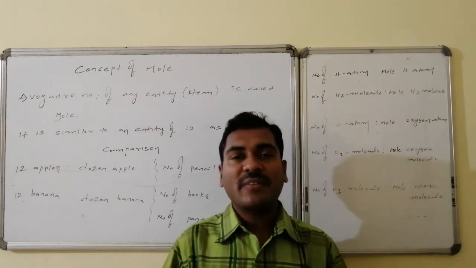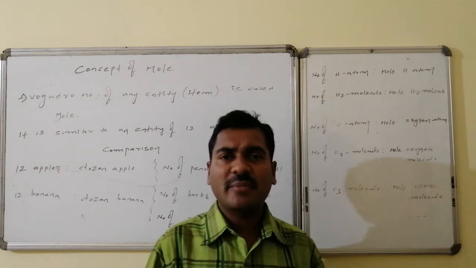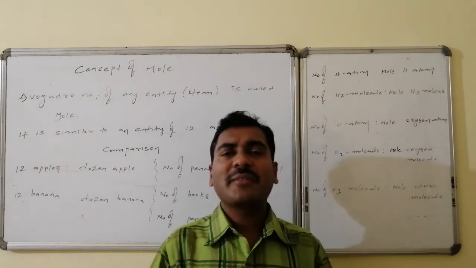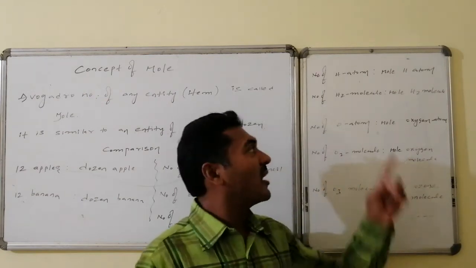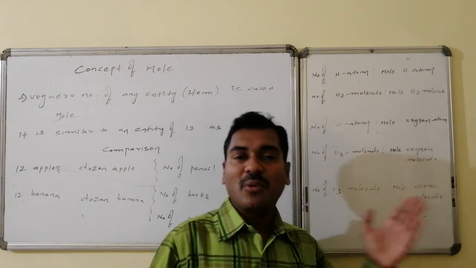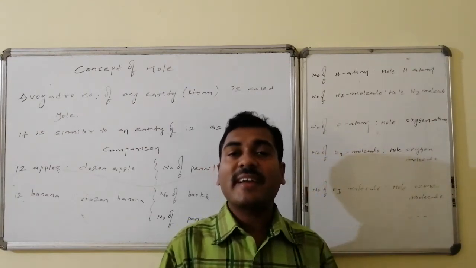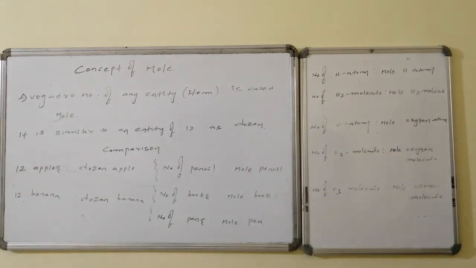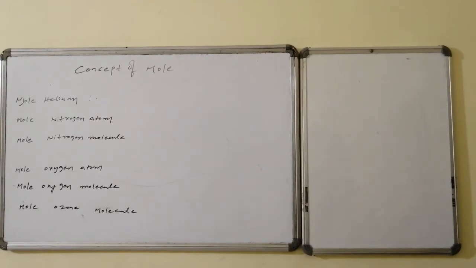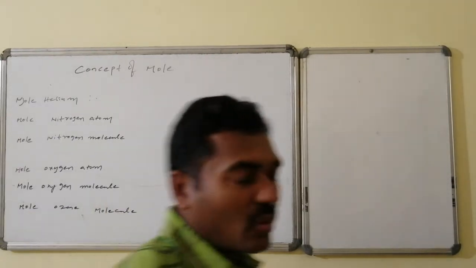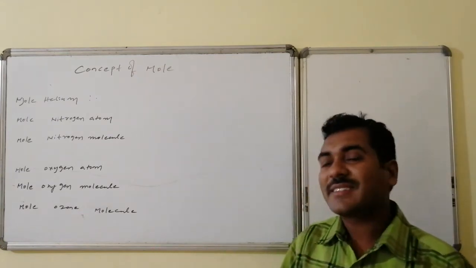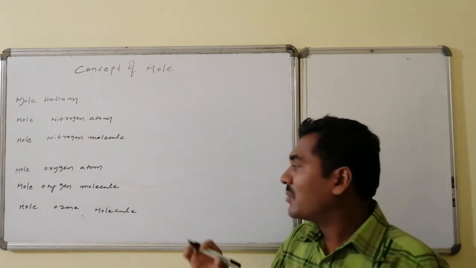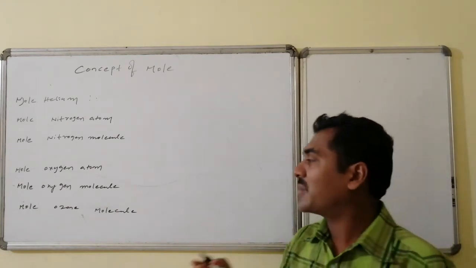That is Avogadro number of entities. That can be hydrogen atom, oxygen atom, hydrogen molecule, oxygen molecule. It is said to be mole hydrogen atom, mole hydrogen molecule, mole oxygen atom, mole oxygen molecule, etc. Here: mole helium, mole hydrogen, mole nitrogen atom, mole nitrogen molecule, mole oxygen atom, mole oxygen molecule, mole ozone atom or mole ozone molecule. These are the things.